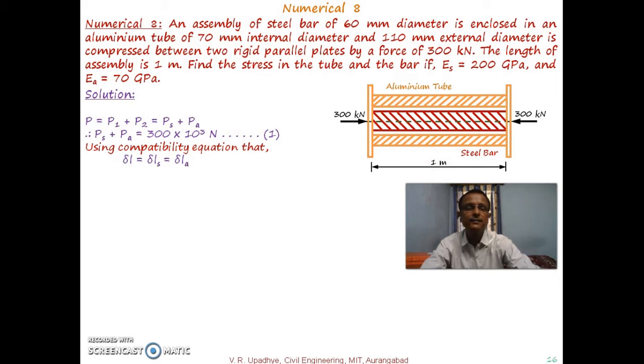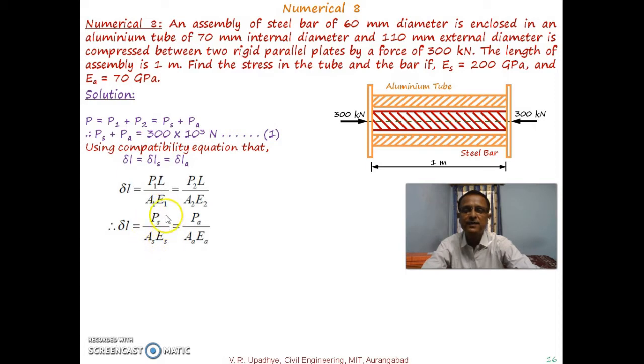So delta L of steel is equal to delta L of aluminium. As delta L is equal to PL over AE, we can write P1 L1 divided by A1 E1 equal to P2 L2 divided by A2 E2. If the length is the same for both materials, then instead of P1 it is written as PS and instead of A1 E1 it is written as AS ES.